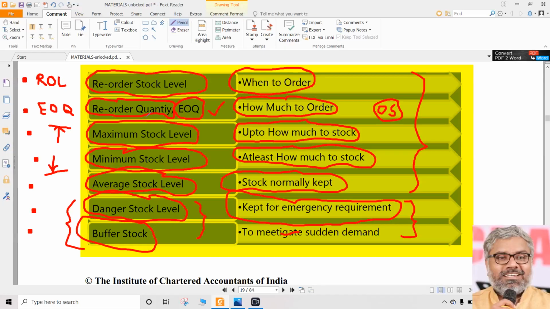So storekeeper is not going to have his judgment. He doesn't have to check that. So it is not about, oh, should we order today or not? Storekeeper will decide. No, he will not decide. Who will decide? Reorder level will decide. If at all by any chance the stock in the godown has reached reorder level, boss, the time has come for ordering. Go for an order, place an order. That's it. There is no choice there. There is no judgment there. That is a stock level which is already determined.